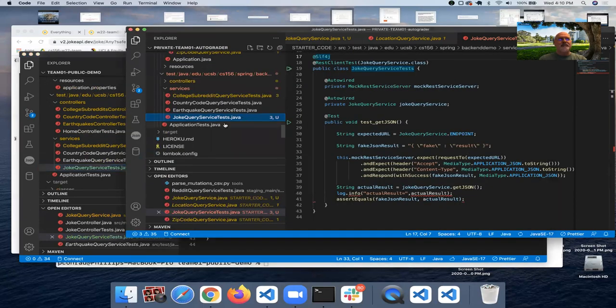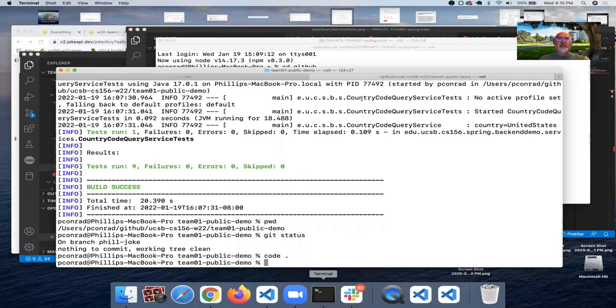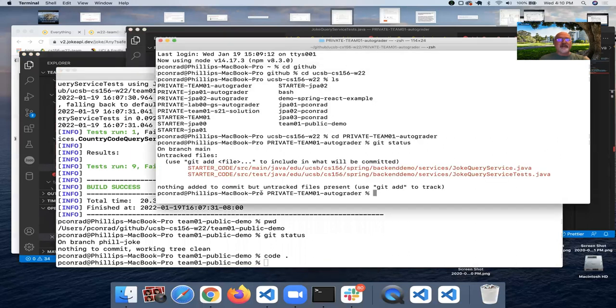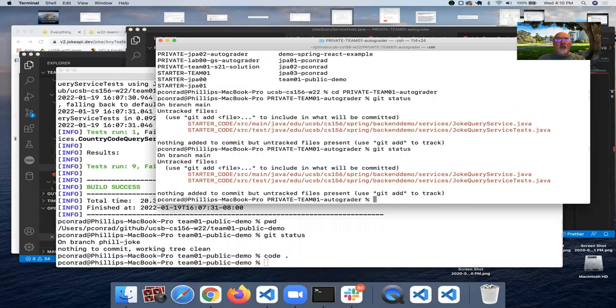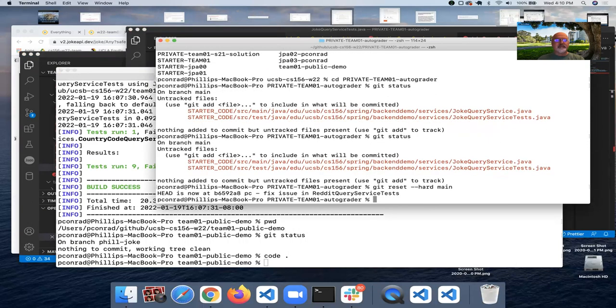Now what I can do is come back to my AutoGrader directory where I made these changes, and I don't want these changes in the AutoGrader. So what I can do is simply do git reset --hard main. And what that does is it will reset. The reset --hard means make the local directory match what's on main.